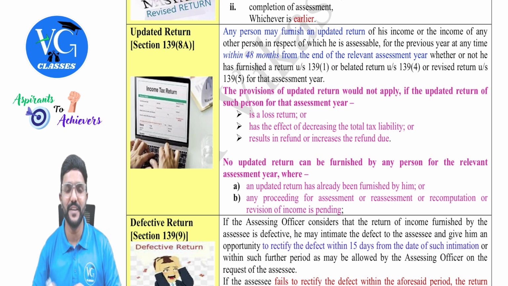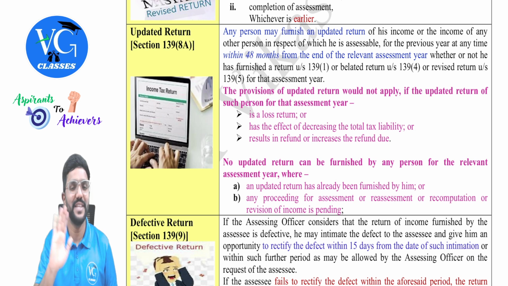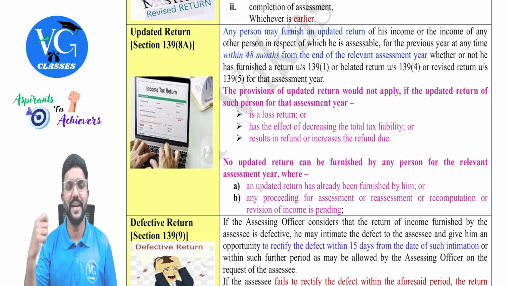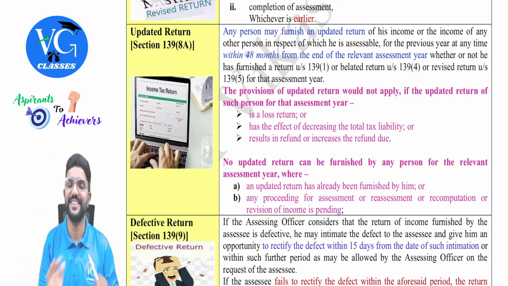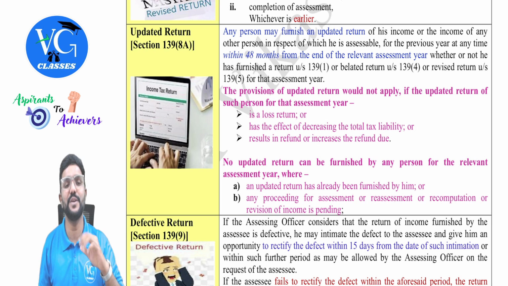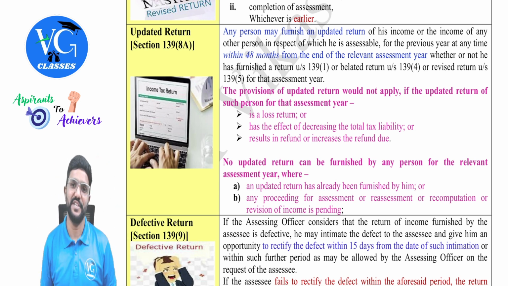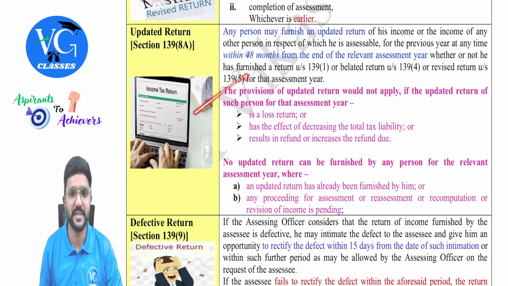Because if, due to the updated return, the revenue of the government goes down, they will not allow you to file it. For example, in your updated return, if you are reducing your total income, or reducing your tax liability, or increasing the amount of refund, they will not allow you to file an updated return. Same way, if you want to file an updated return and show a loss, they will not allow it. So you can file an updated return only when you want to disclose more income, more tax liability, or claim less refund. Okay. So there are some conditions here.